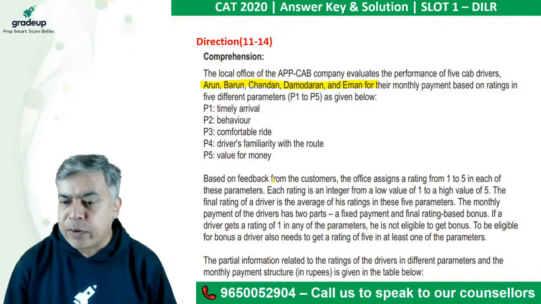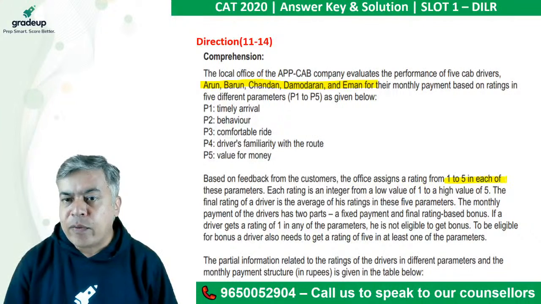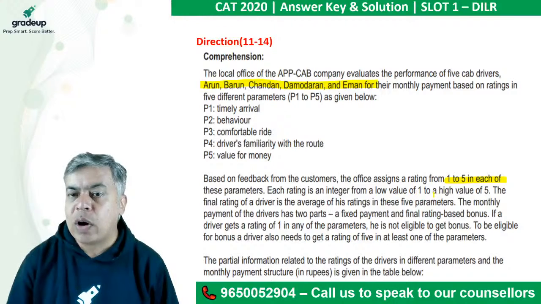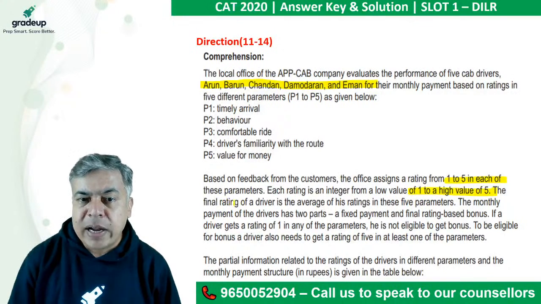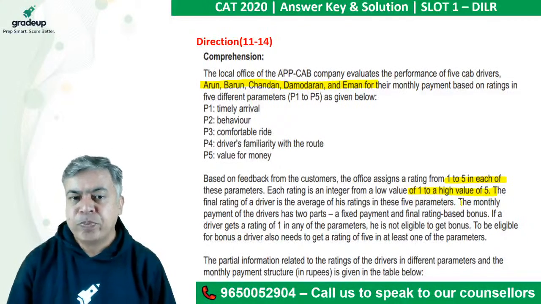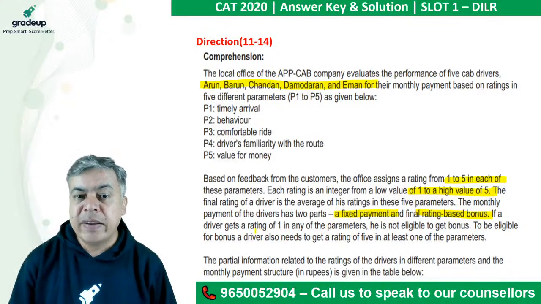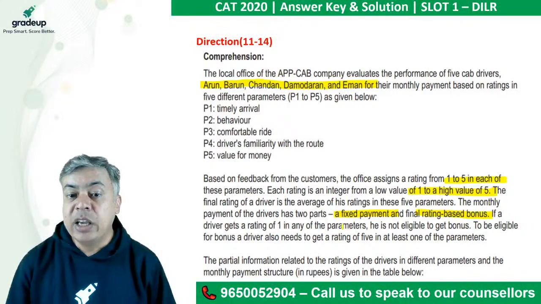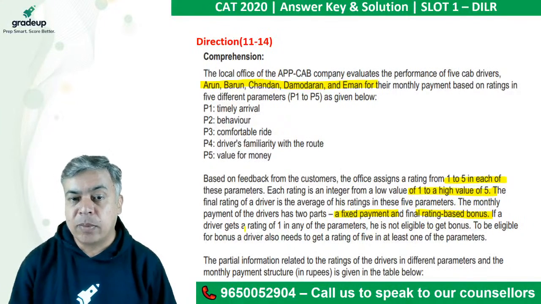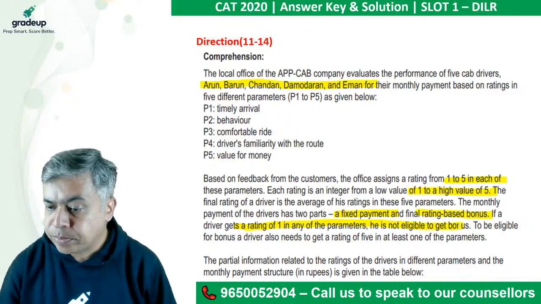Based on the feedback from customers, the official assigns a rating of 1 to 5 in each of these. Each rating is an integer from a low value 1 to high value 5. The final rating of a driver is the average of his rating in these 5 parameters. The monthly payment of the driver has 2 parts, a fixed payment and final rating based bonus. If a driver gets a rating of 1 in any of the parameters, he is not eligible to get the bonus. So if he gets 1, he is not eligible to get bonus.